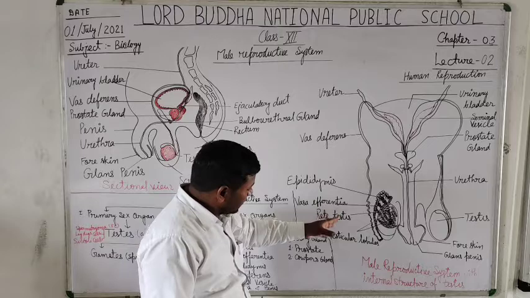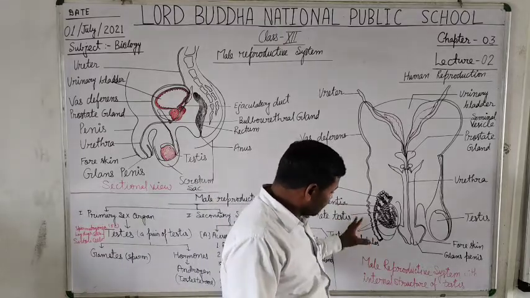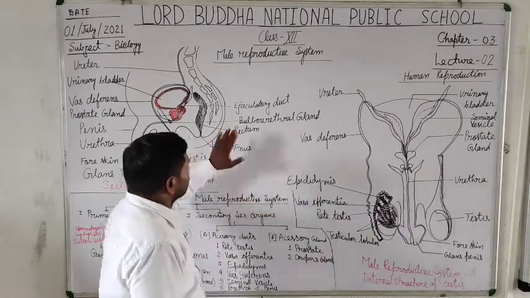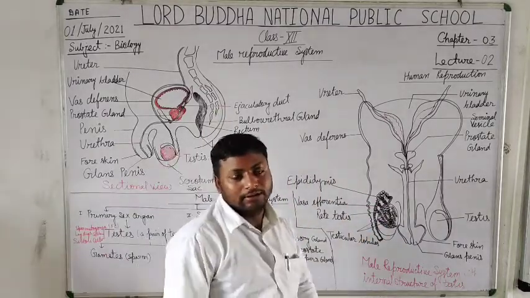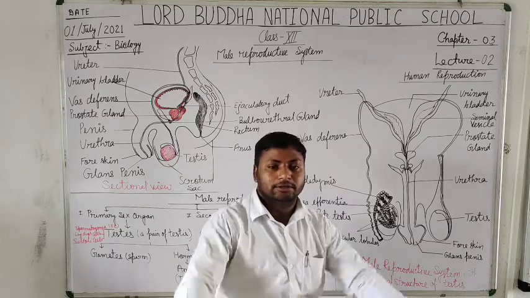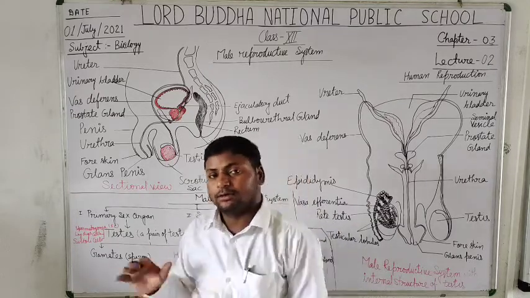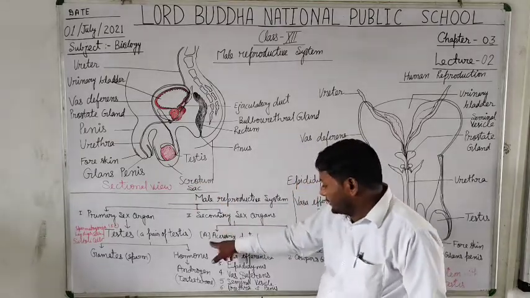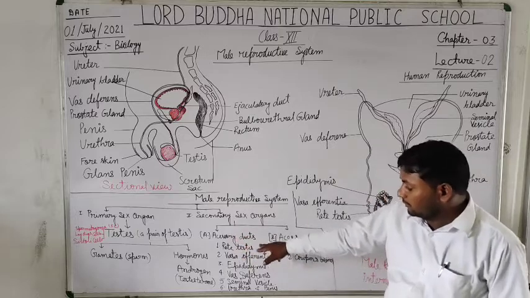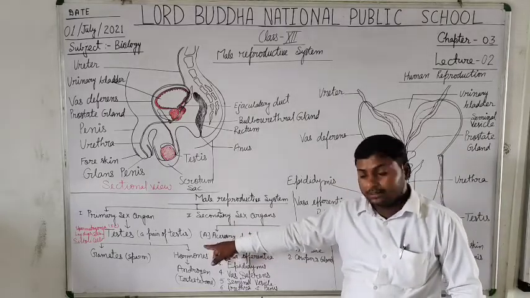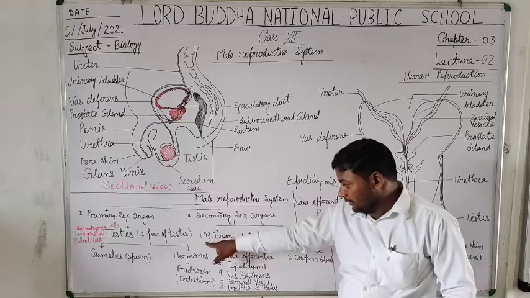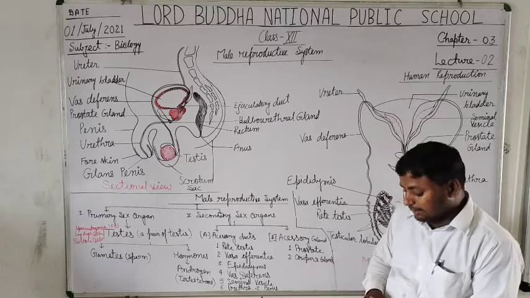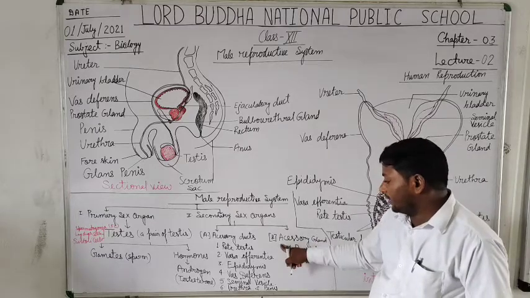I will discuss this in this diagram, that is the internal structure of a testis. So, the testis is the primary sex organ. Now, what is the secondary sex organ? Students, the secondary sex organ of the human male is the accessory ducts. It consists of two parts. I will distribute it into two parts. First is the accessory ducts, and second one is the accessory gland.